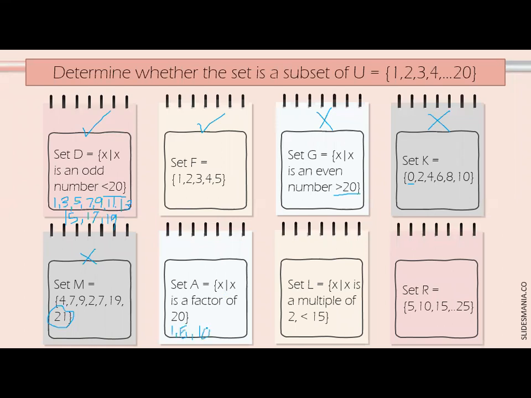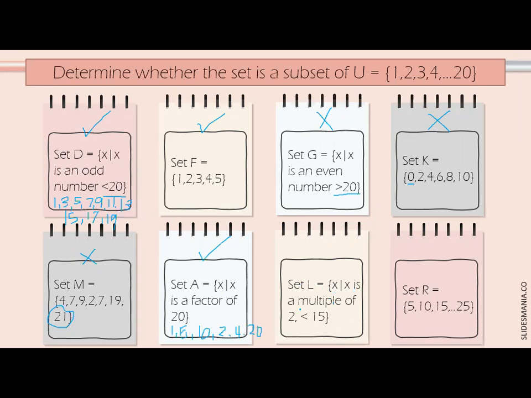Yes, 10. What more? 2. What more? 4. Very good. And then, yung 20 itself, di ba? So, nakapaloob kaya sila? Is it a subset of the universal set? Opo. Very good.